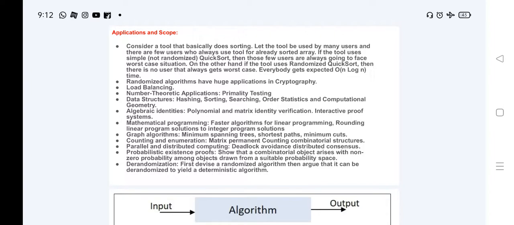There are a few more examples that I put in my PPT. You can read and understand.